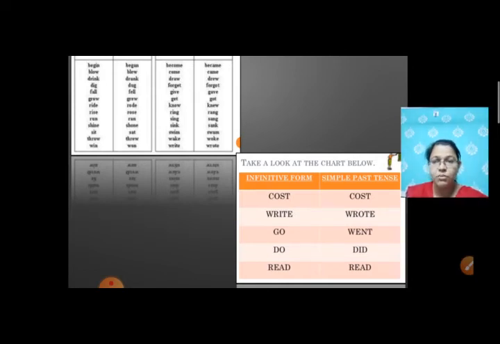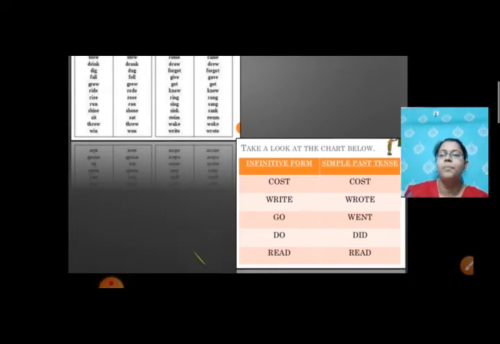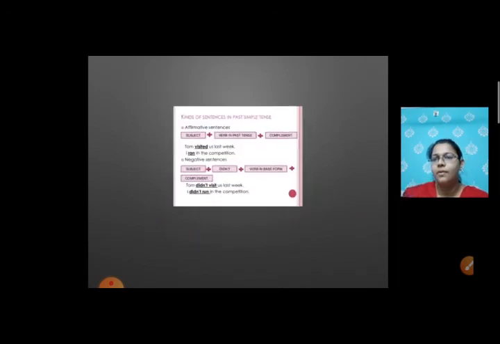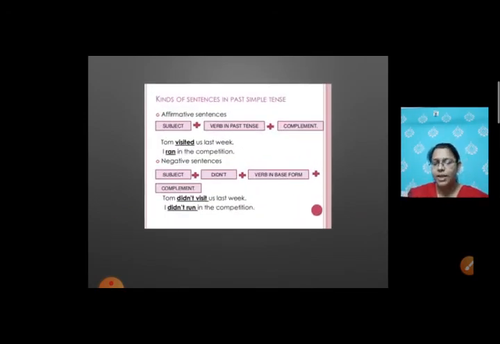There are many other words like cut, put. These are some words which do not change, either it is present form or past form of the verb. So now let's learn the kinds of sentences in the past simple tense. That means how are we going to make affirmative sentence, negative sentence and interrogative sentence.